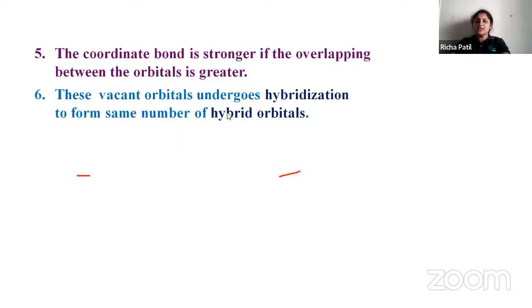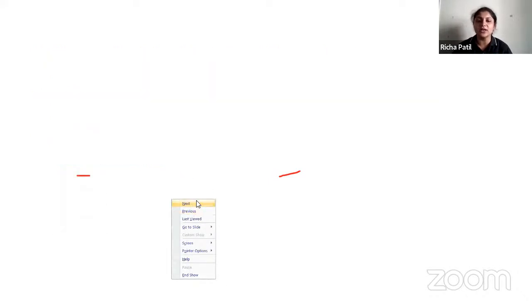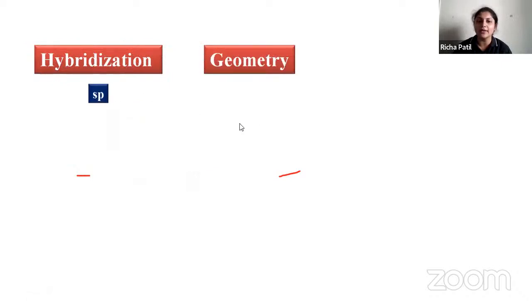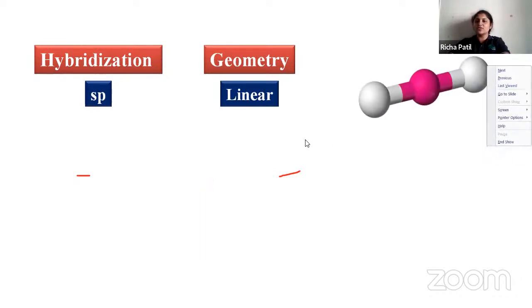This vacant orbitals undergoes hybridization to form the same number of hybrid orbitals. Hybridization will decide the geometry of the coordination compound. So next we'll see different types of hybridization and geometry. If you have sp hybridization, the geometry will be linear. The structure will be like this.